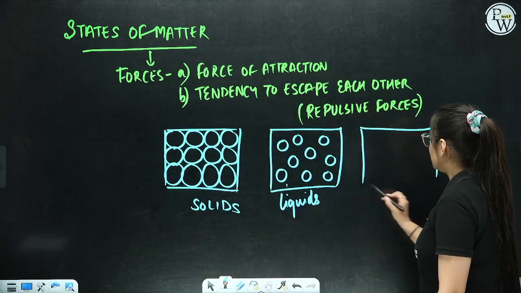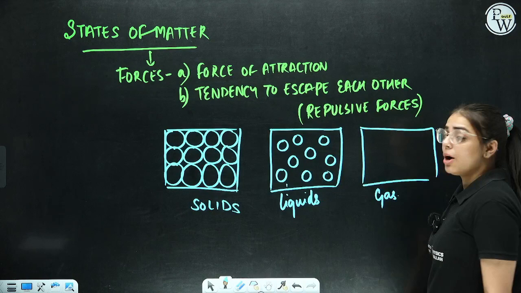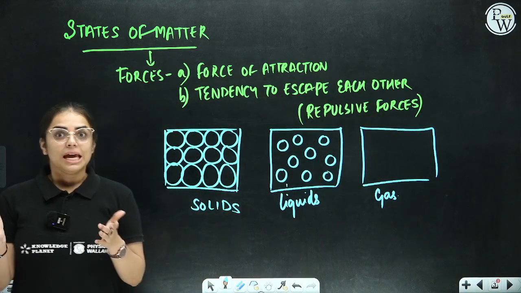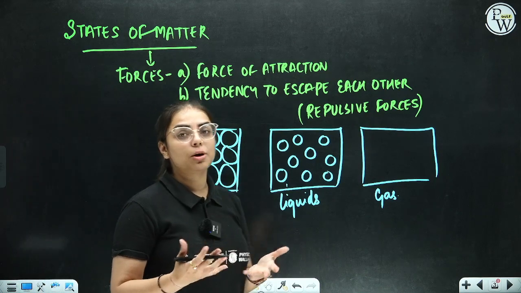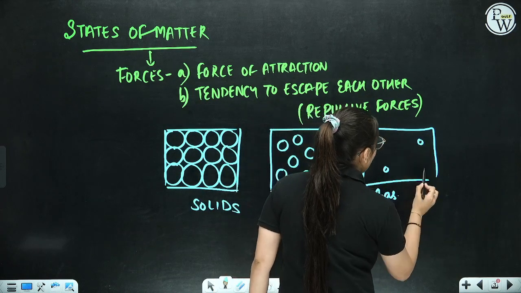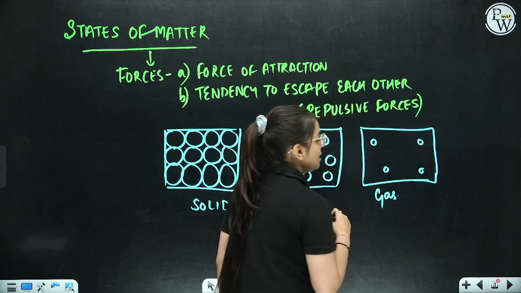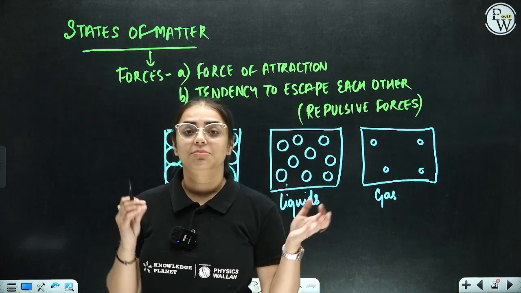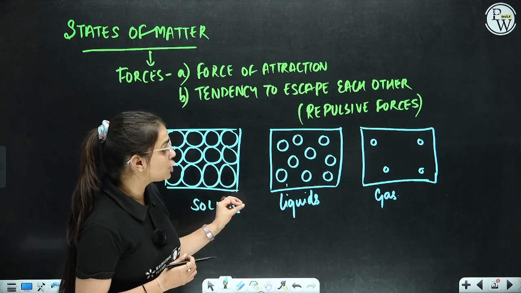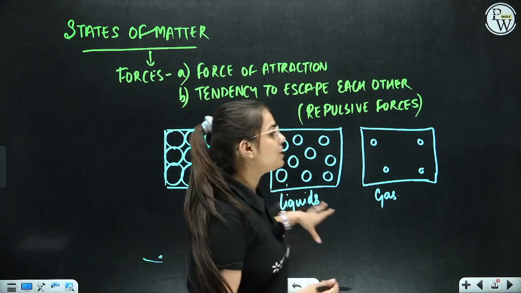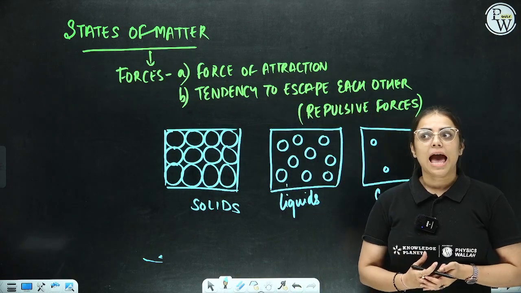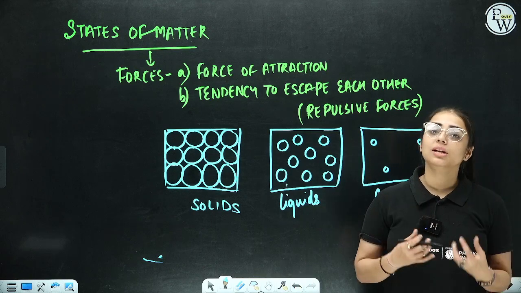Now, let's talk about the third part, the gaseous one. In the case of gases, what do we see? We see that the force of repulsion is dominant, to a much greater extent compared with the force of attraction. The particles are present at a far distance from each other. That means there is a larger force of repulsion and a very, very less force of attraction. So this was all about the forces between the particles and how they arrange themselves in solid, liquid and gaseous states.